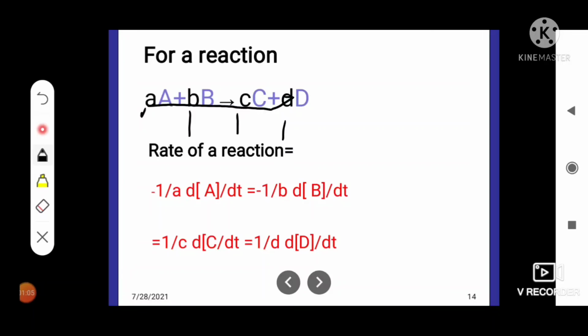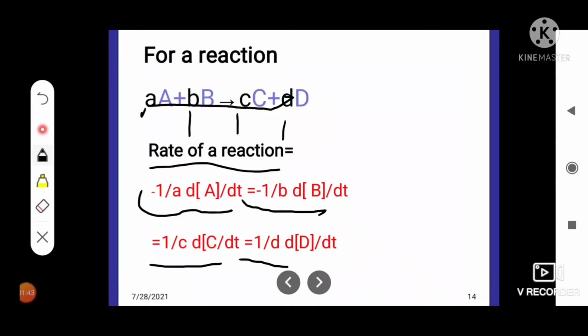So rate of reaction equals minus 1 by a d of molar concentration of A by dt, which equals minus 1 by b d[B] by dt, equals 1 by c d[C] by dt, equals 1 by d d of molar concentration of D by dt.